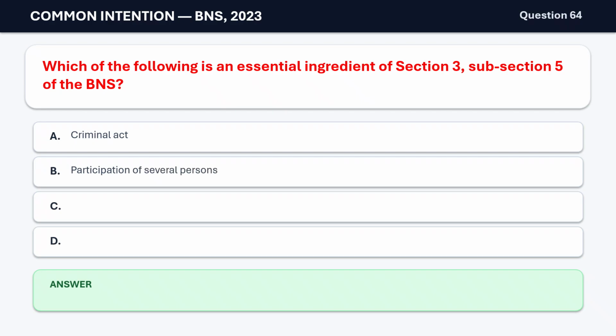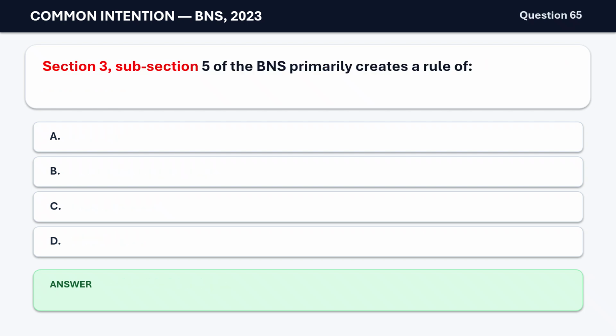Question 64. Which of the following is an essential ingredient of Section 3, subsection 5 of the BNS? A. Criminal act. B. Participation of several persons. C. Common intention. D. All of the above. The correct answer is D. All of the above.